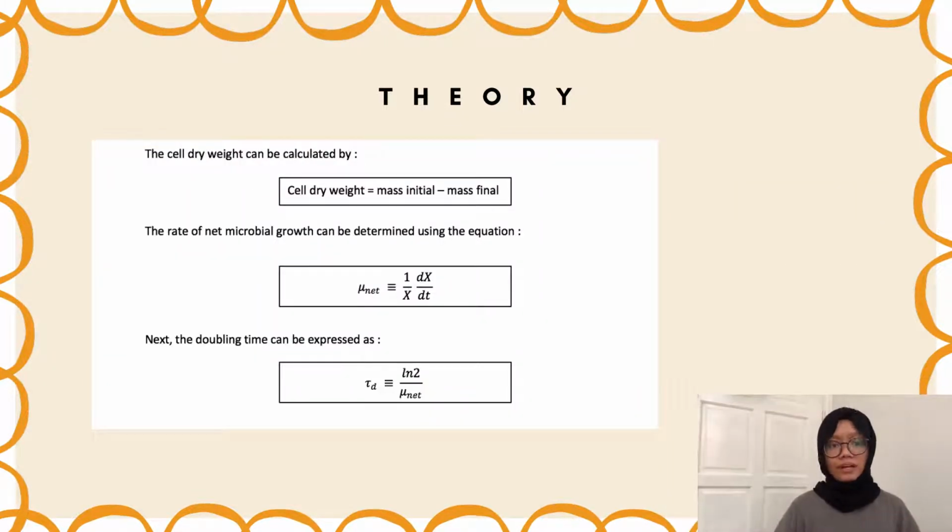The dry weight of cell can be calculated by the mass initial minus mass final. The rate of net microbial growth can be determined using the equation 1 over x dx over dt. Next, the doubling time can be expressed as ln 2 over the net microbial growth.